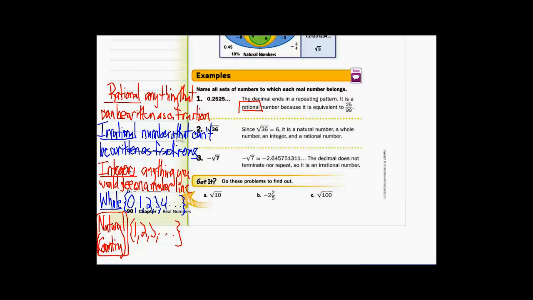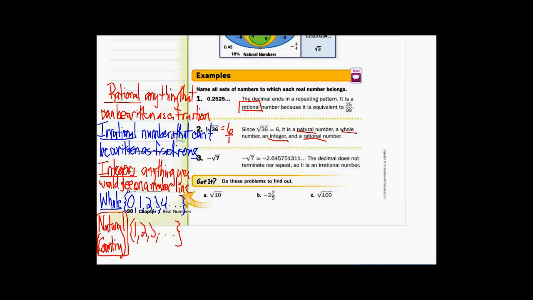Square root of 36 we know comes out even as 6. So you have to decide between, is it rational or irrational? Since it can be written as a fraction, 6 over 1, it is rational. It is on a number line, so it is an integer. It is a whole number, and it is a number that we traditionally use to count with, so it is a natural number. All right, square root of 7.